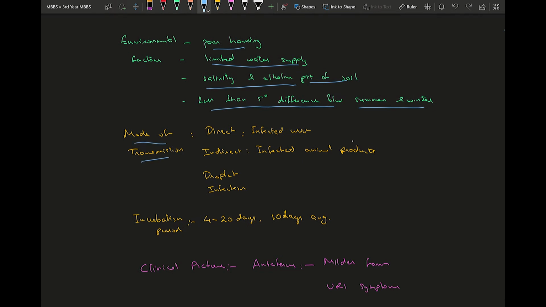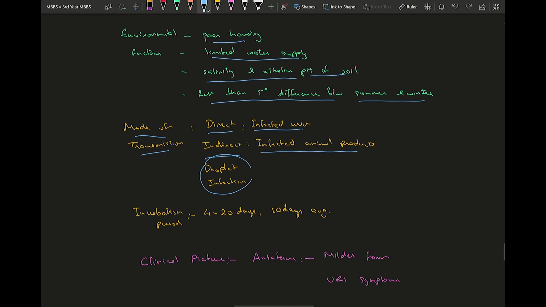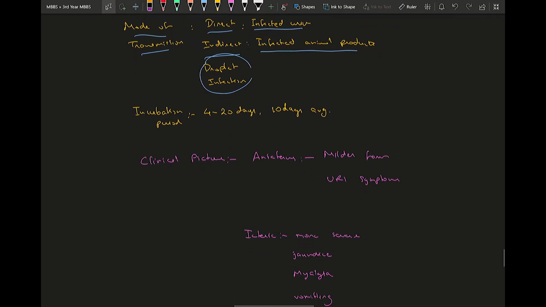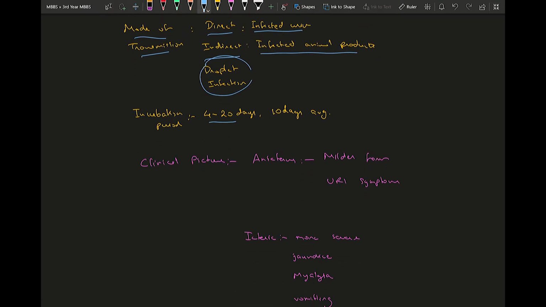The mode of transmission can be direct, indirect, or droplet infection, which is very rare. So direct contact with infected urine of rodents. Indirect is, as I said before, the cattle animals come in contact with the infected urine, and we are exposed to the products of infected animals. The incubation period is about 4 to 20 days, 10 days on average.